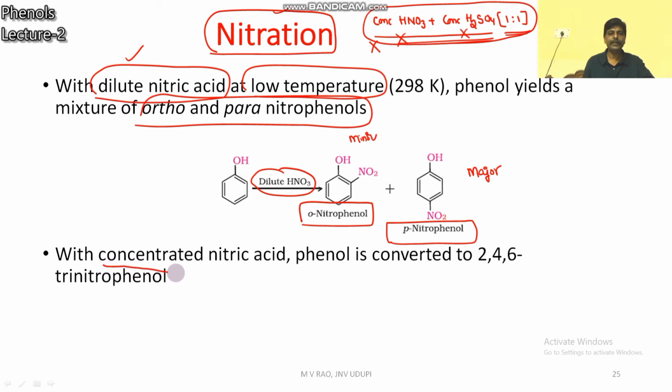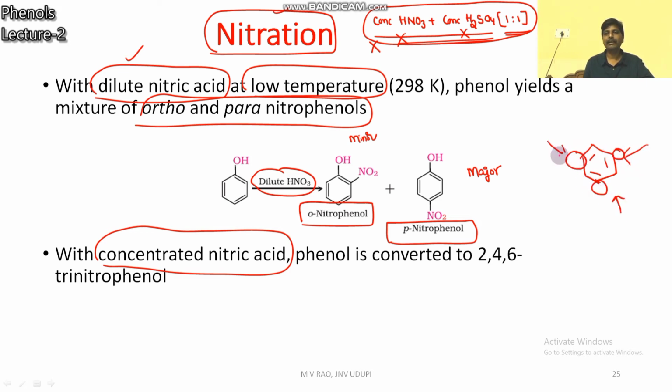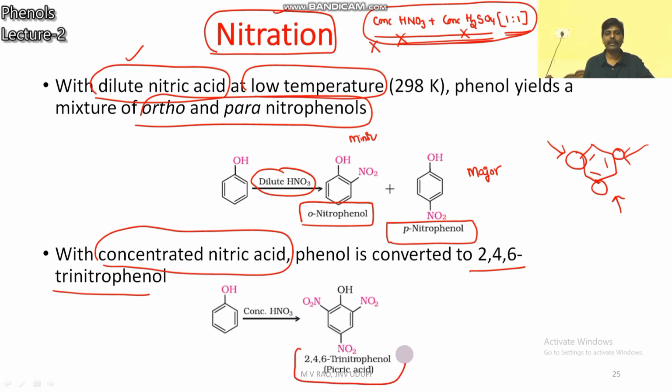But if you take concentrated nitric acid, this position, this position, this position, three positions will be occupied by the NO2 group. You will get 2,4,6-trinitrophenol. 2,4,6-trinitrophenol, already you have seen what the name is? Picric acid. When phenol reacts with concentrated nitric acid, picric acid will form. With dilute nitric acid, ortho and para-nitrophenols will form.